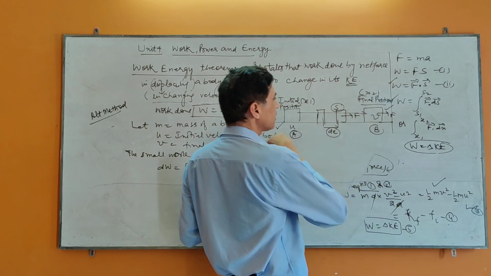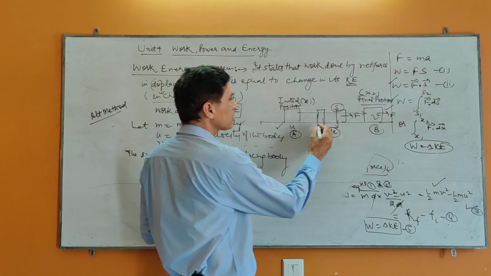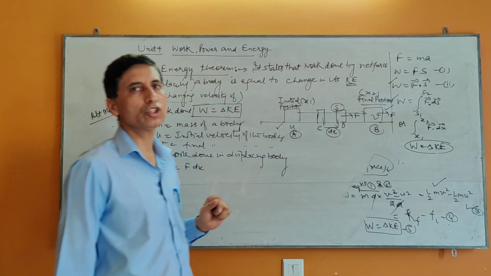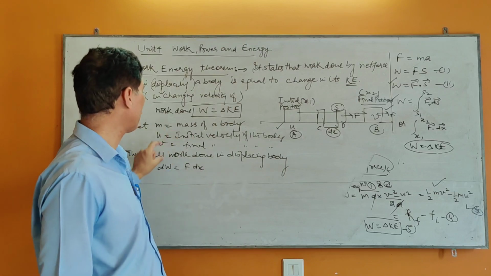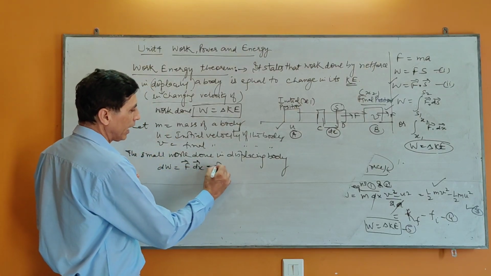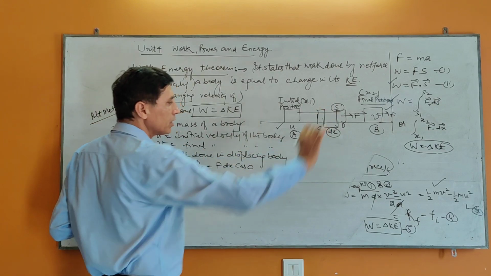The body has traveled a displacement dx from point C to D. This is a very small displacement for which you can assume the force is constant. This is the formula for variable force, rather it is F dot dx, F dx cos 0. Why 0? Because both are in the same direction.